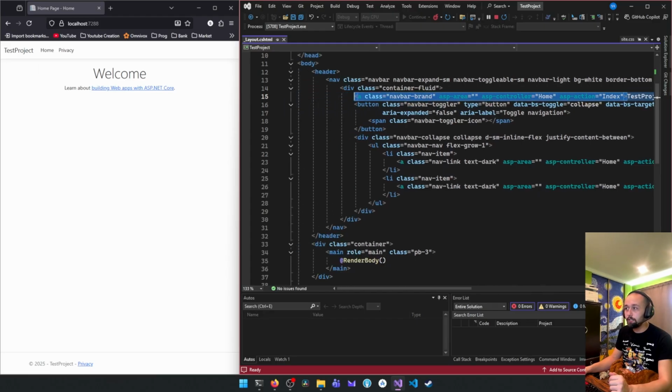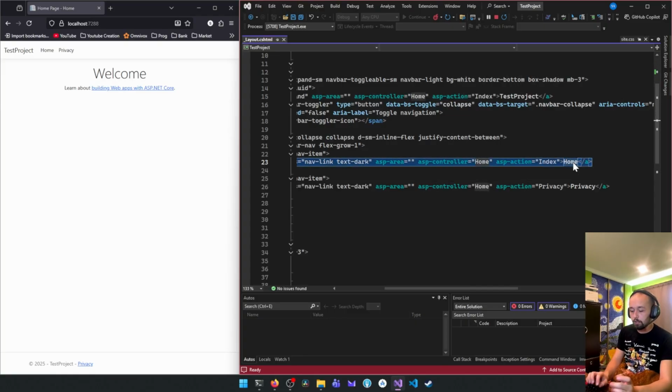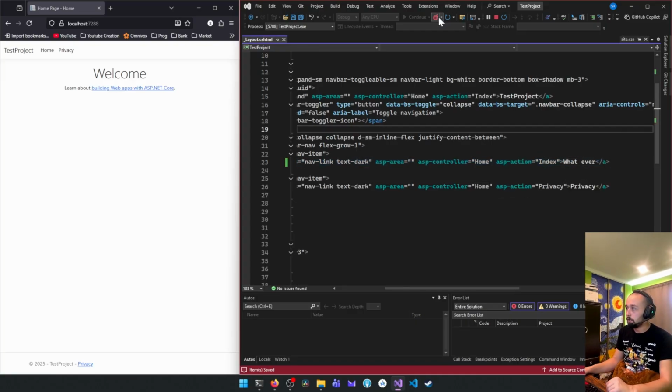The nav brand, that's like the title of your website. The navigation items are going to be the little sections of your website. It's going to have the controller, the asp-action, and the title. If you want to change the title, you can just write whatever, and Control S, hot reload, and you'll see it's going to change.